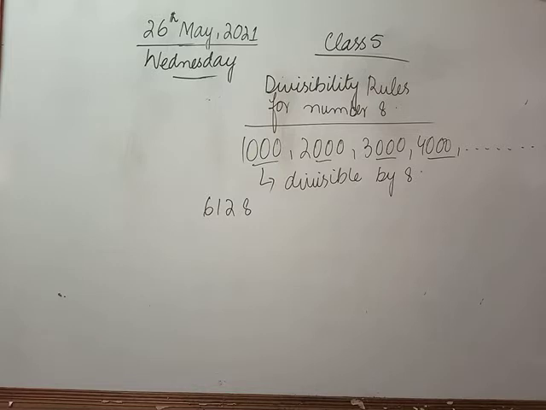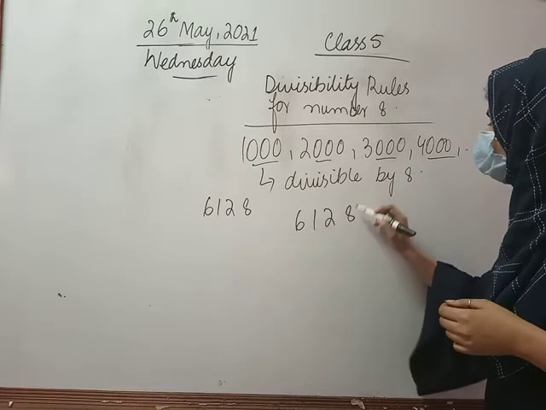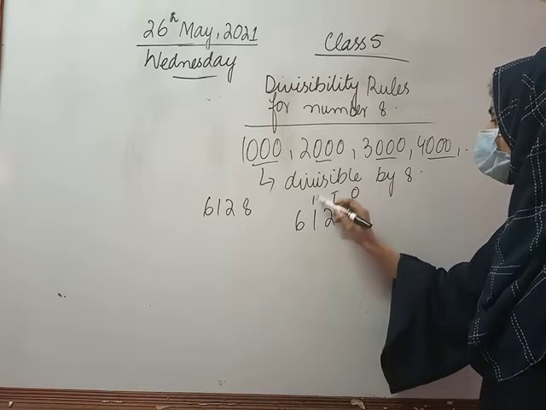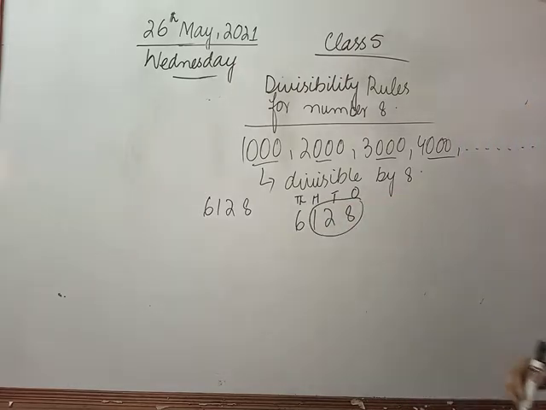Now we will check divisibility for this number. Look at the digits in the hundreds, tens and ones place. As you know, 8 is ones, tens, hundreds and thousands. अब 3 digits को हम लोग देखेंगे, which is 128. Now let's check if 128 is divisible by 8 or not.